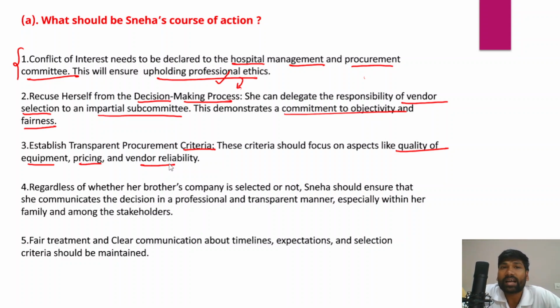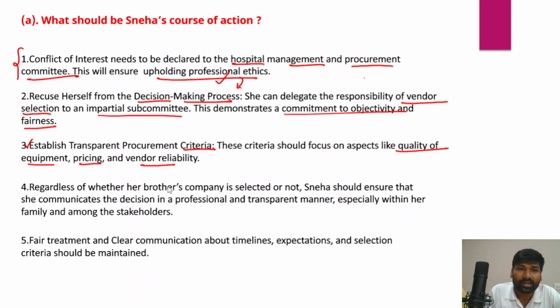So this is how she can establish transparent procurement criteria. Thereby there will not be any allegations against Sneha that she favored her brother, because the process is transparent and Sneha is accountable, she is answerable. That further strengthens the decision making process of Sneha.